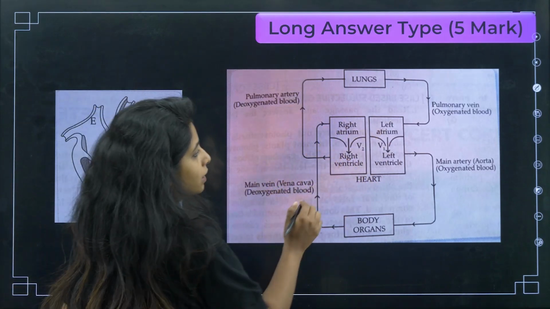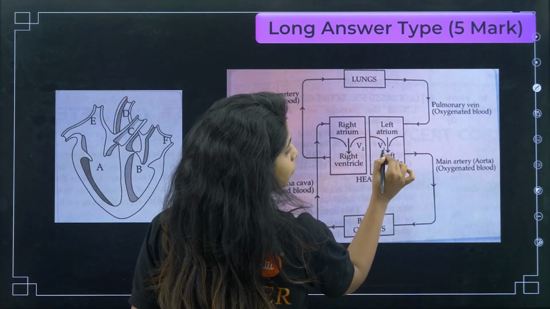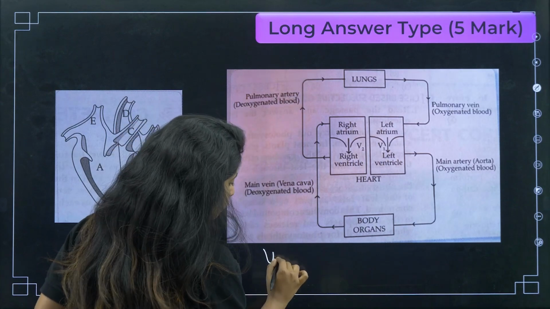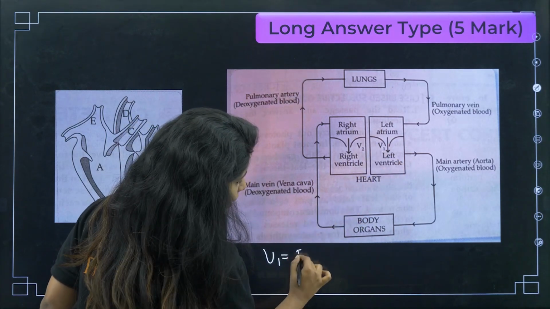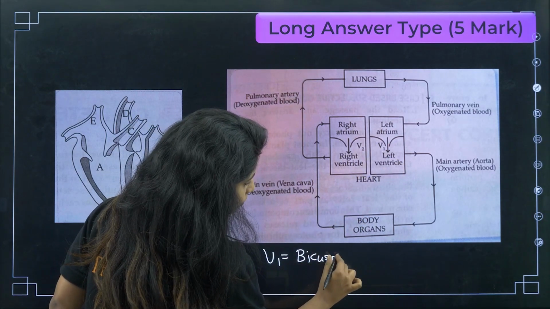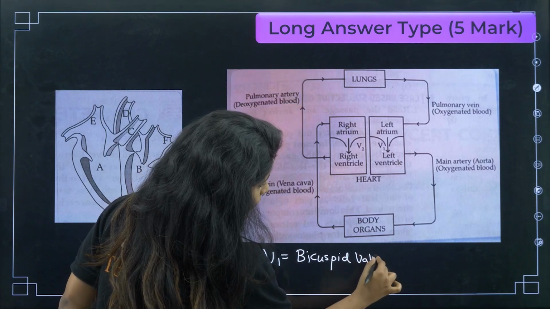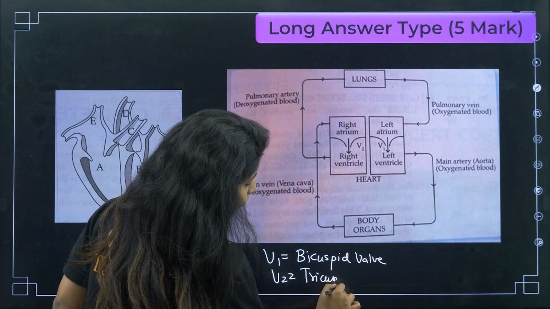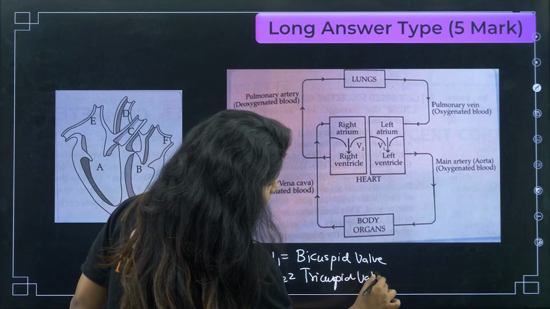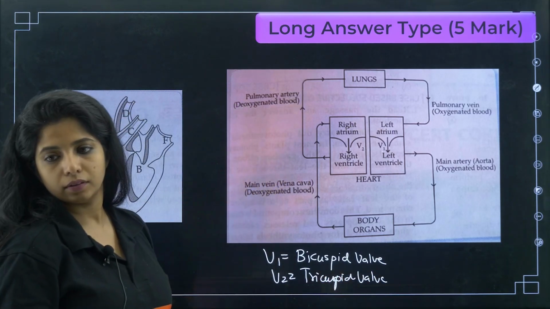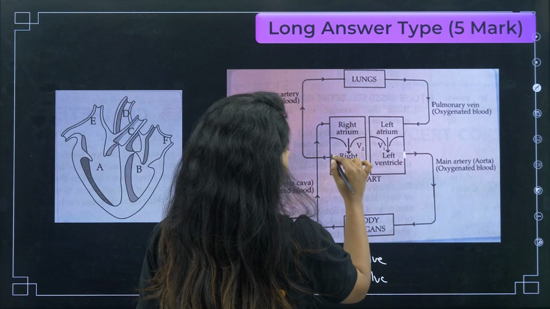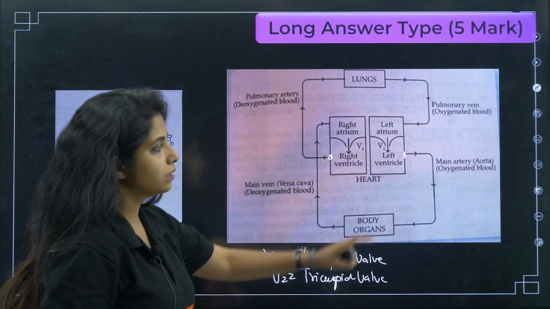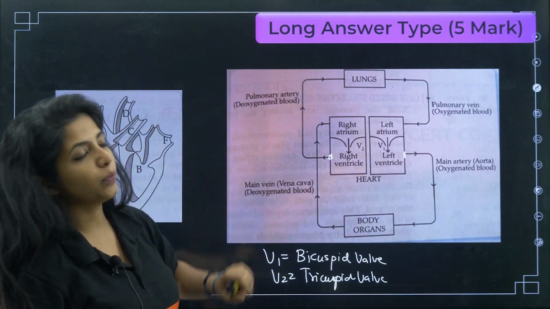Please mention that there are two valves over here. For example, you wrote V1, V2 here. So you have to write V1 is what? V1 is bicuspid valve. V2 is what? V2 is tricuspid valve. So the names of the valves are important. Please write it. Over here also you can mention valves V3 and V4 and then explain this is the aortic valve. This one is the pulmonary valve.